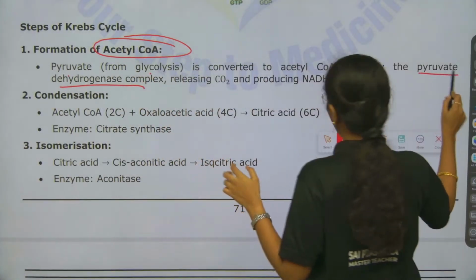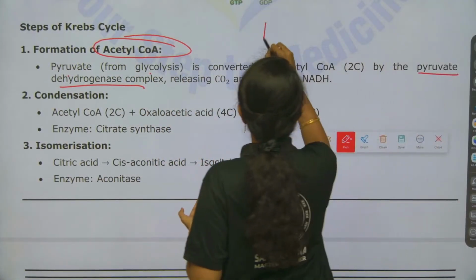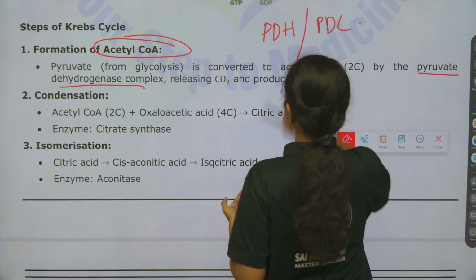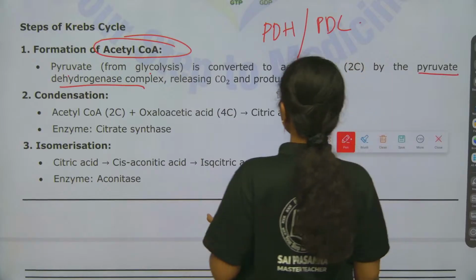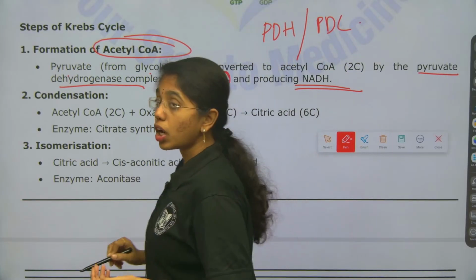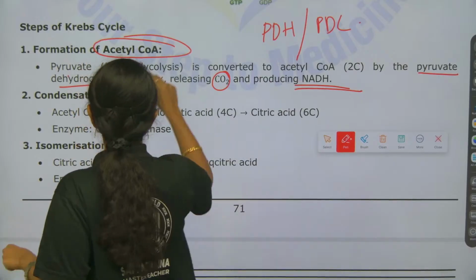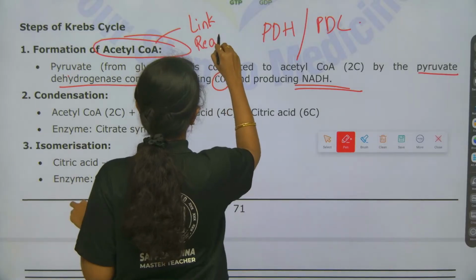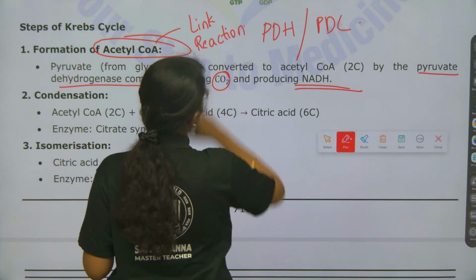You can either give the enzyme name as pyruvate dehydrogenase or pyruvate decarboxylase, anything is fine, releasing carbon dioxide and NADH. But this will not come under Krebs cycle, this comes under what? Link reaction. You can add this under the title of link reaction.